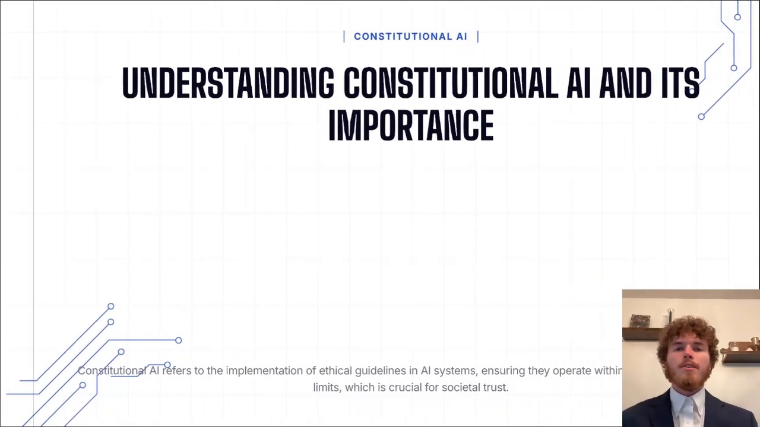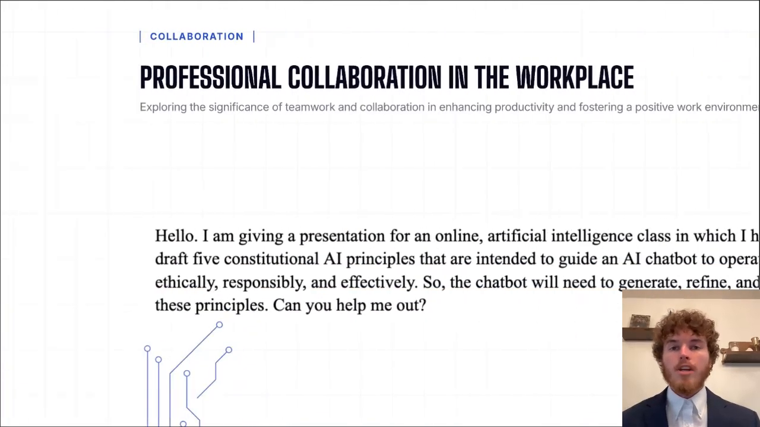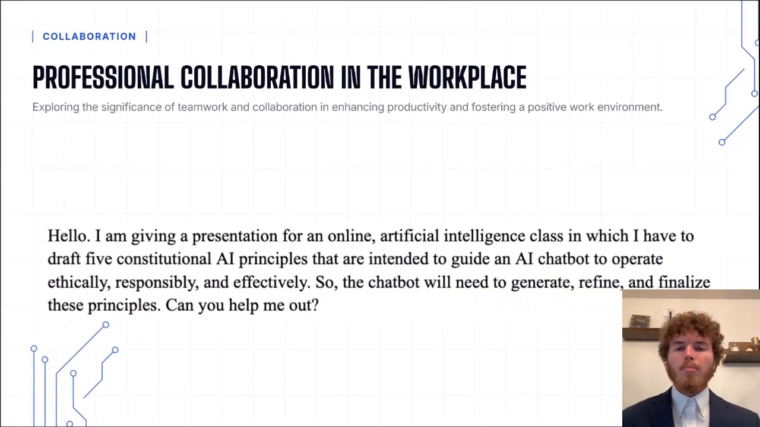So, before we get too far into it, I'd like to talk about what constitutional AI is and why it's important. Through constitutional AI, we can implement ethical guidelines such as morality, legal limits, and societal trust that help us navigate what we're doing, and help us feel safe when using chatbots. So, the prompt that we used is as follows.